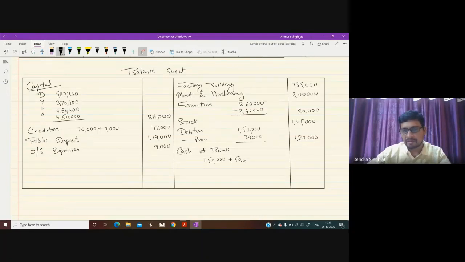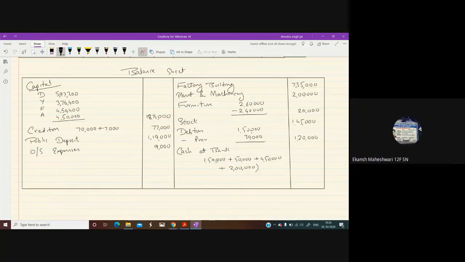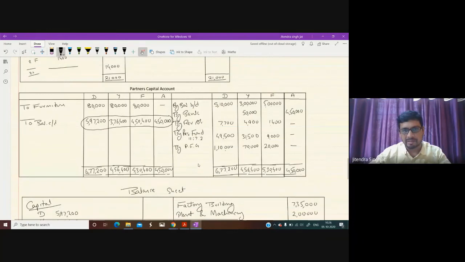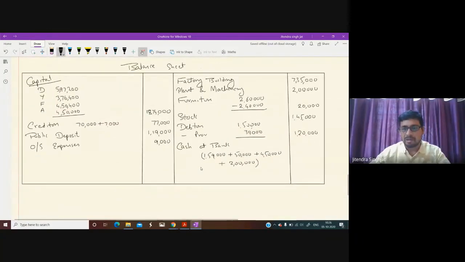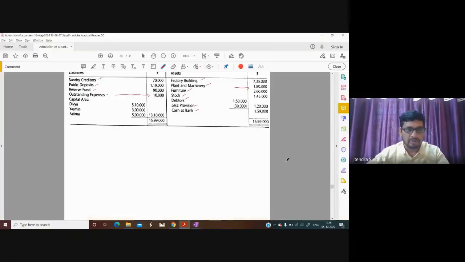Sir, 50,000 is by Yasmin, 4,50,000 by Aditya. And 2 lakh premium for goodwill. Sir, that was done from capital. Okay, where was it done from capital? Sir, where it is? It was brought. Yes. So do the total. 5, 6, 7. 8,59,000. All points are over.